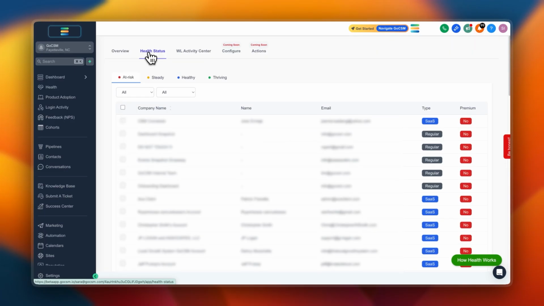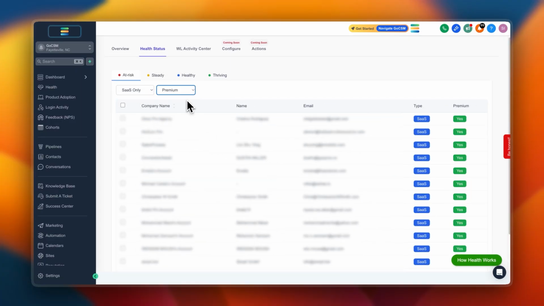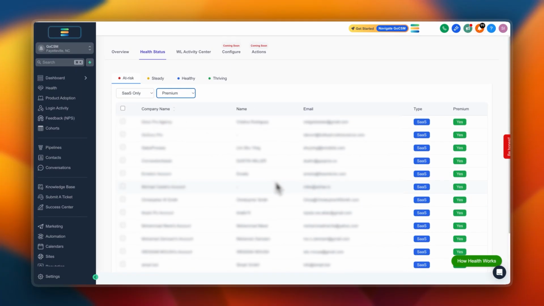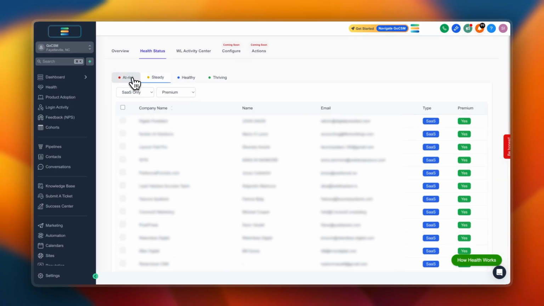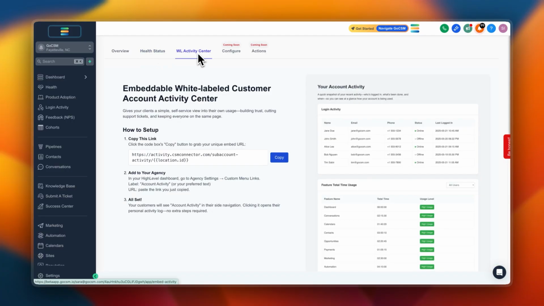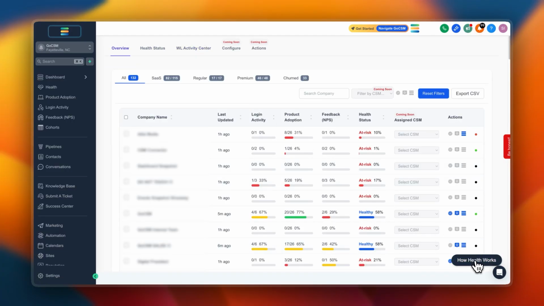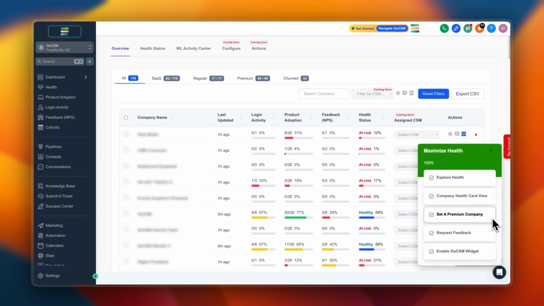Over here, you have the health status. You can see all the SaaS companies, or you could look at the premium SaaS companies and you're going to get a complete overview of which sub-accounts are at risk, steady, healthy, or thriving. Then we have the White Label Activity Center. I'm going to cover this in the next video. At the bottom right, we also have this guide, which will help you explore health more in detail.